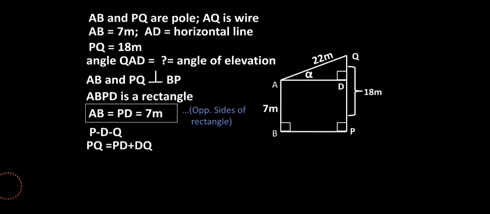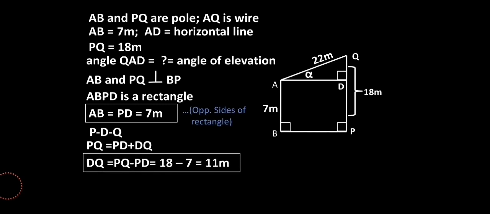According to betweenness, PQ is equal to PD plus DQ, right? And with a little shifting, we find the value of DQ. How? The way I told you, if I subtract 7 from 18, that is PQ minus PD, right? So DQ will be PQ minus PD, the value will be 11 meter, correct? So as the steps of the action plan are clear, just now let's try to focus on the triangle. If you observe the triangle, we have 90 degrees at D and angle A is alpha. We need to find alpha, so we have to choose a trigonometric ratio for that alpha, correct? So what can be done?